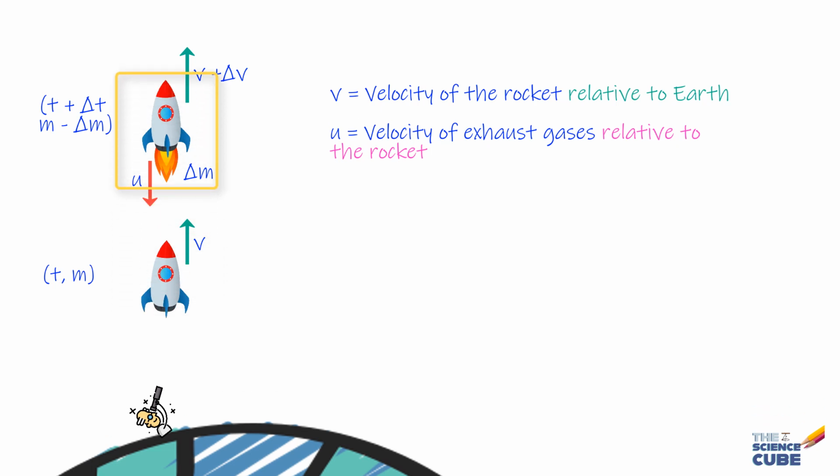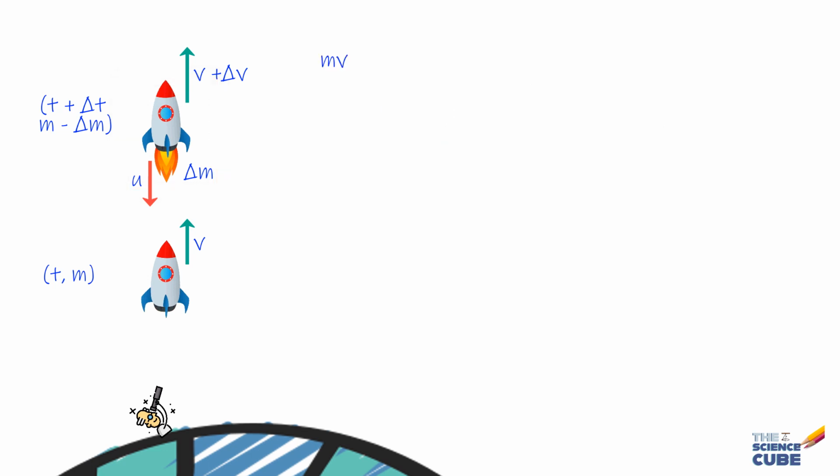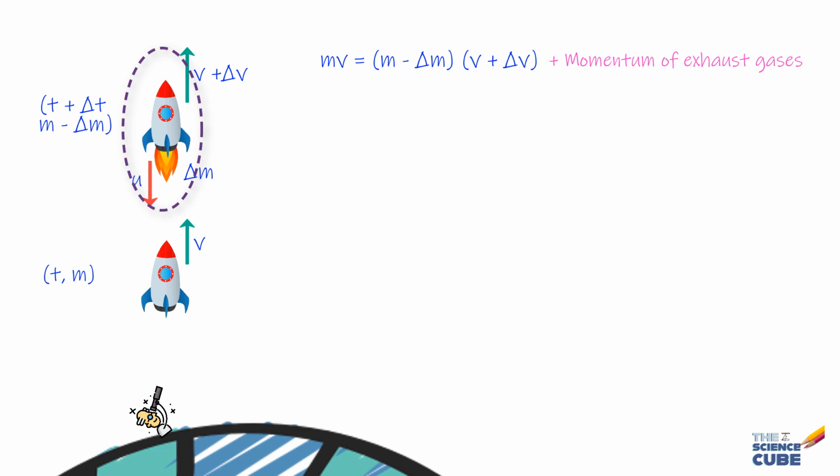Let us say the momentum at time t is nothing but mv, and this should equal the momentum of the rocket at time t plus delta t, which is (m minus delta m) into its velocity, which is v plus delta v. And now we will add this momentum to the momentum of the exhaust gases as well. And why do we add this? Simply because this is our system.